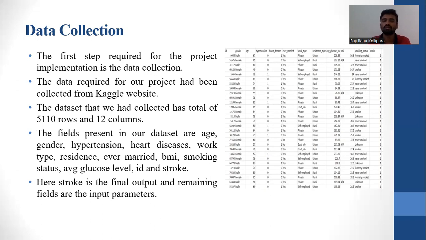The data set that we have collected has a total of 5,110 rows and 12 columns. The fields present in our data set are age, gender, hypertension, heart disease, work type, residence. We have collected all types of data of a person: the age and the gender, whether he has any diseases like heart disease, whether he has smoking status, and so on. We can estimate the stroke condition using all these, whether the person is having a stroke or not. Here, stroke is the output status and all the remaining are considered input parameters.